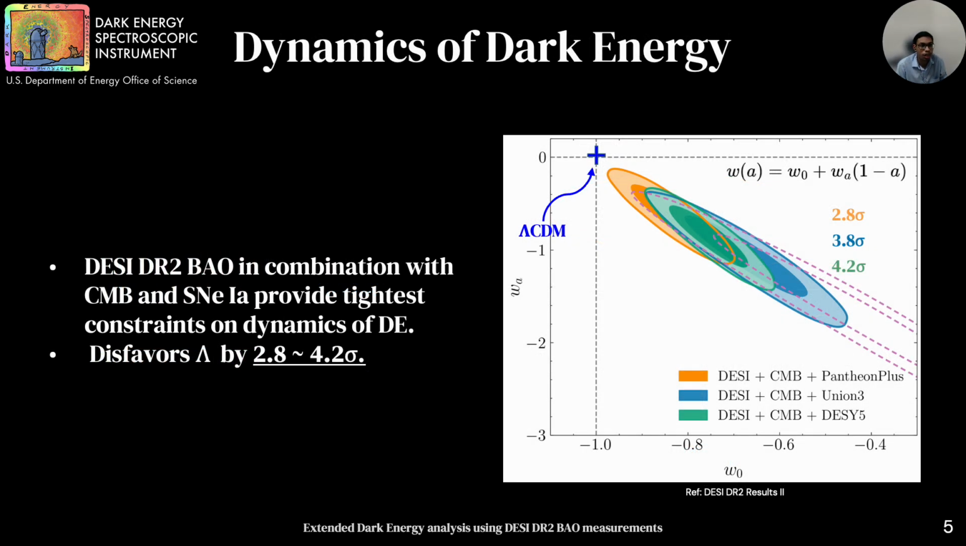The latest DESI data, when combined with CMB and supernovae, provide the tightest constraint on the dynamics of dark energy. As can be seen on the right, the blue point indicates lambda CDM, and depending upon which supernovae dataset we use, the significance of the deviation from a cosmological constant ranges from 2.8 to 4.2 sigma.